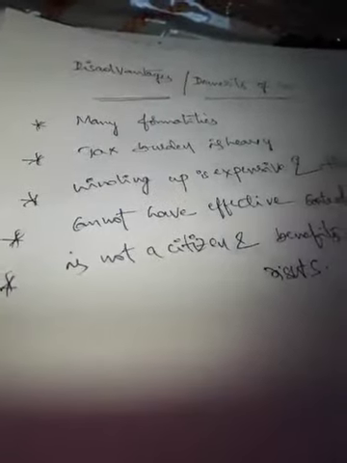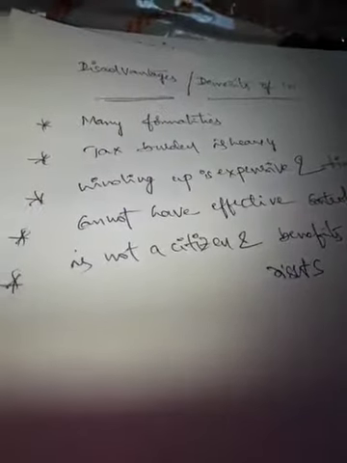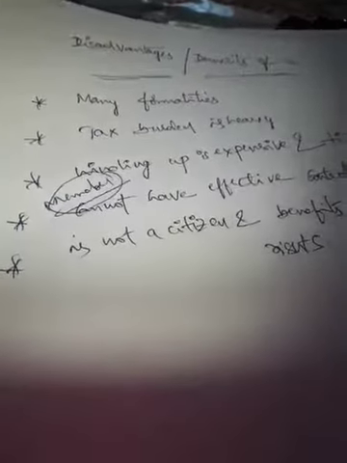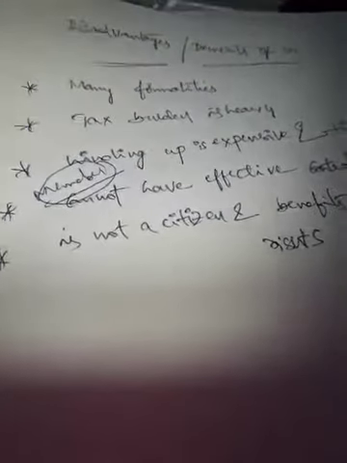Members cannot have effective control. Why can't members have effective control? Because we know that in the company form of organization, members are the real owners. Members are the real owners of the company, but even so they cannot have effective control over the company. Why? Because in the features we mentioned the topic of separate property, or owner and ownership. Owner and ownership are separate.